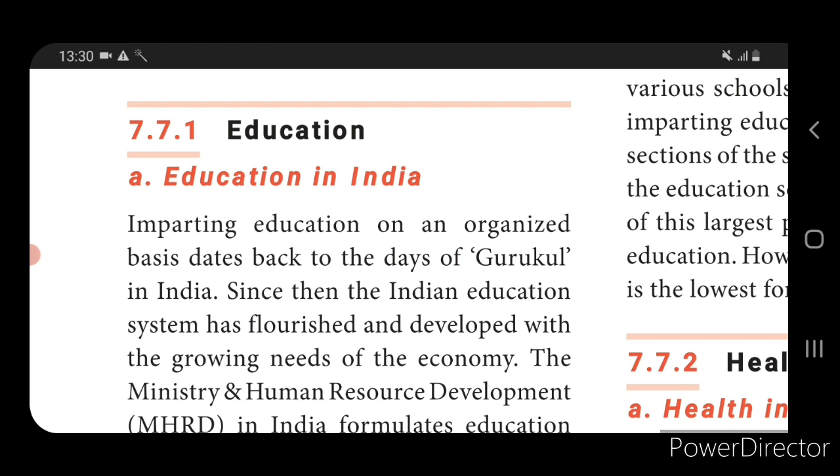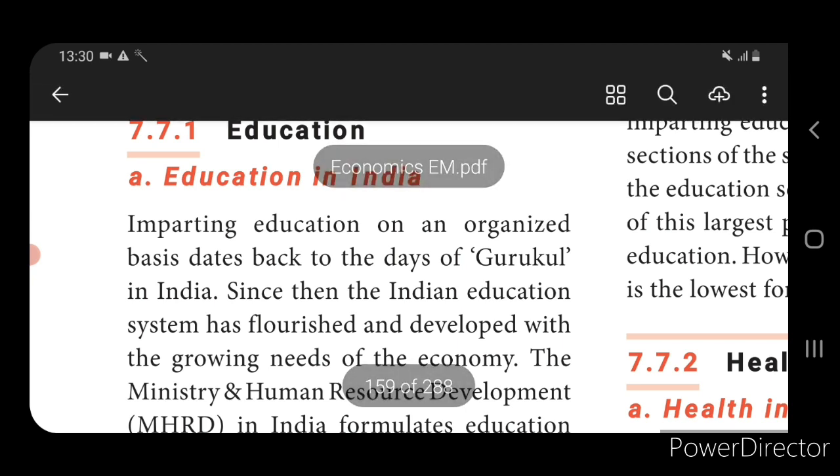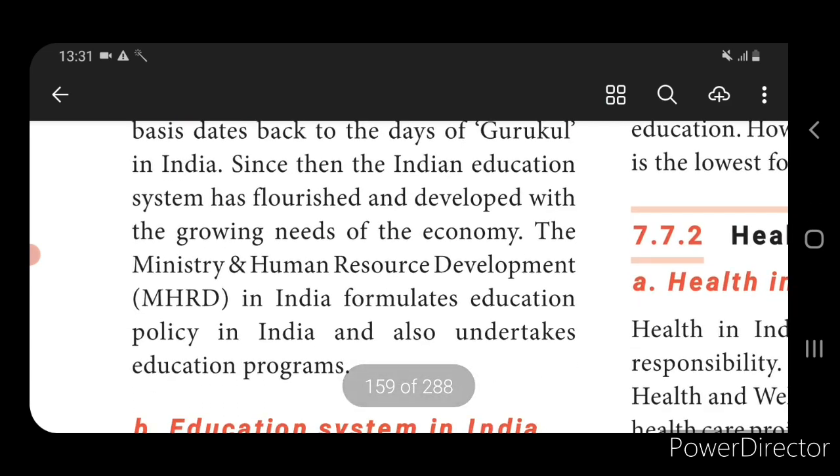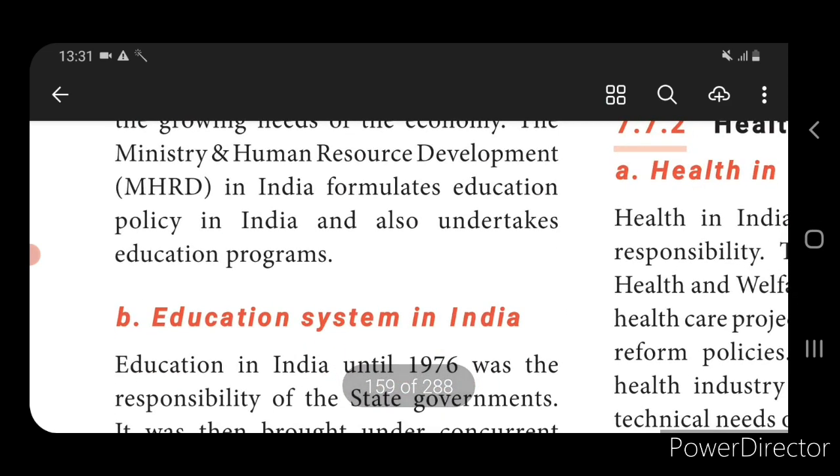Later, education started to develop. The Ministry of Human Resource Development in India formulated education, and they have given so much importance to education, with many programs conducted for its development.